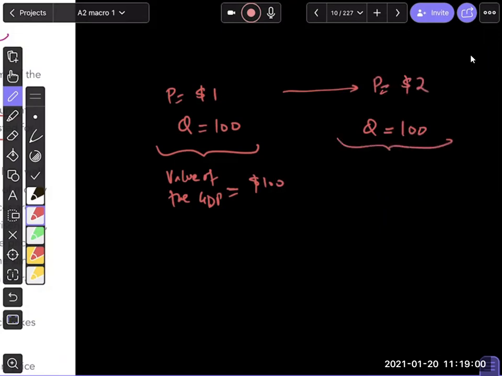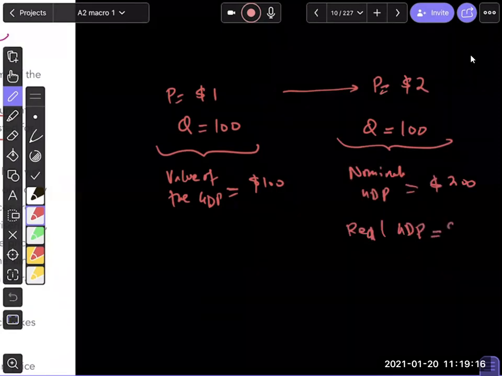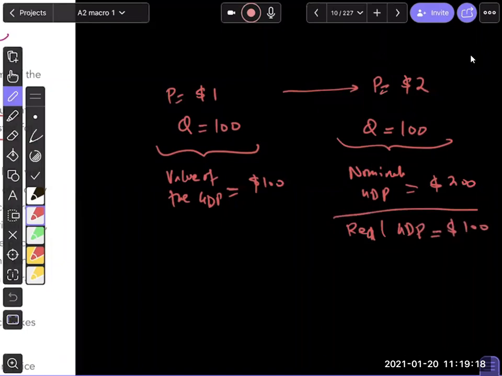Now, what if I tell you that the output has remained at 100, but the prices have doubled? Now the nominal GDP is $200, but the real GDP, which does not take into account prices, will be 100, which means we ignore the rise of prices here.